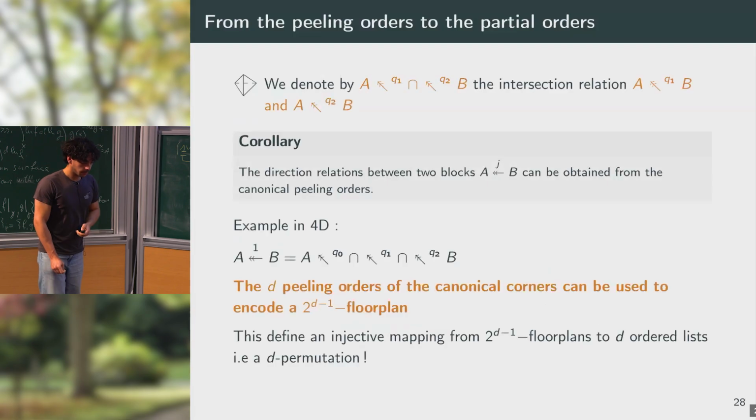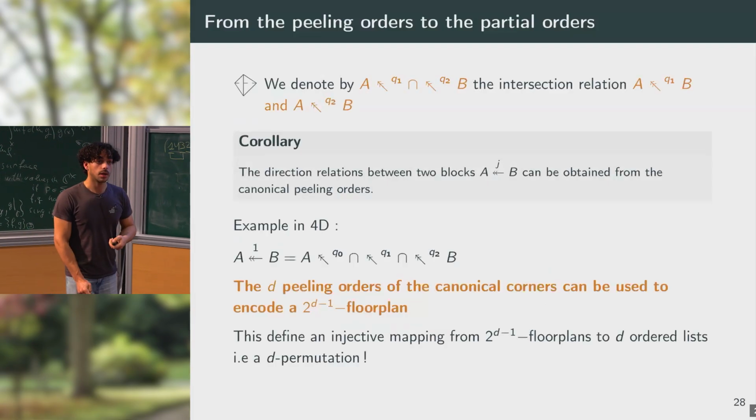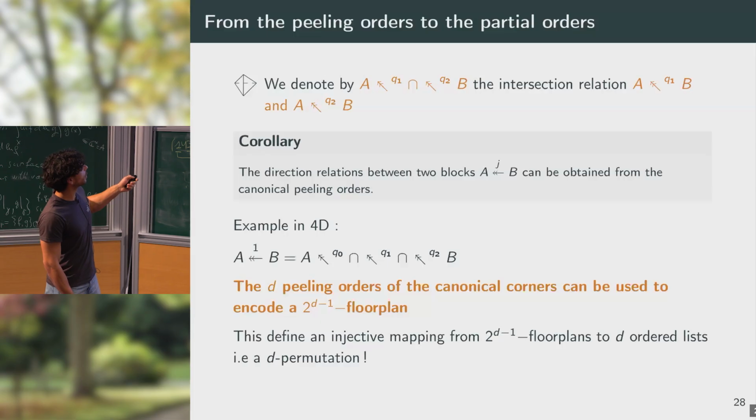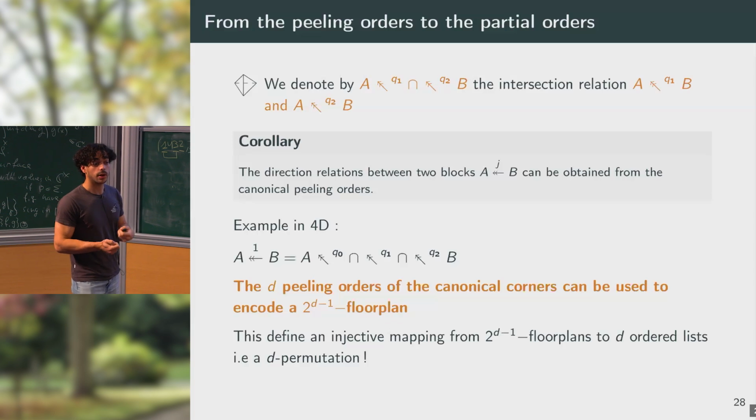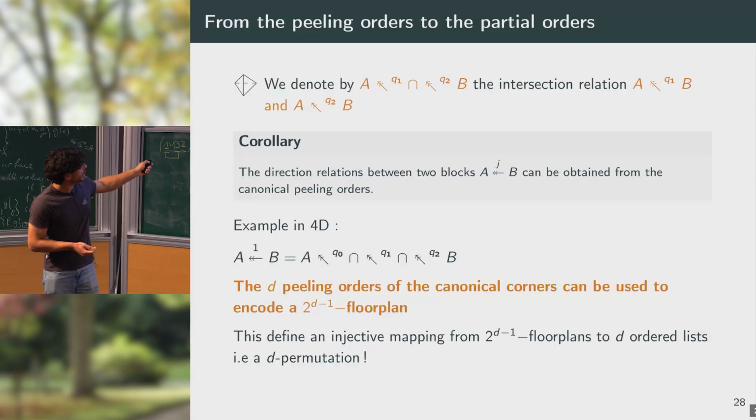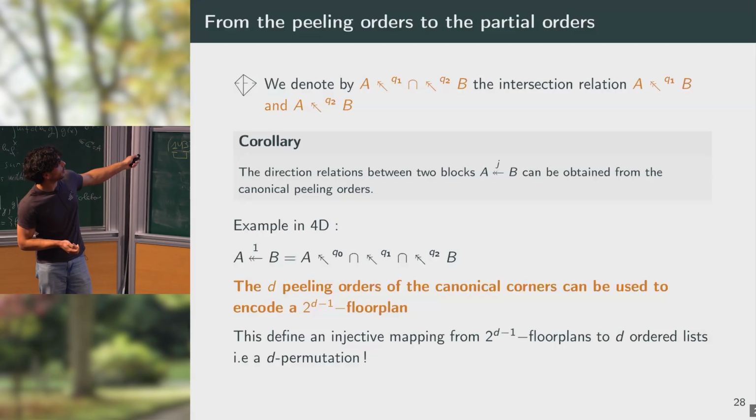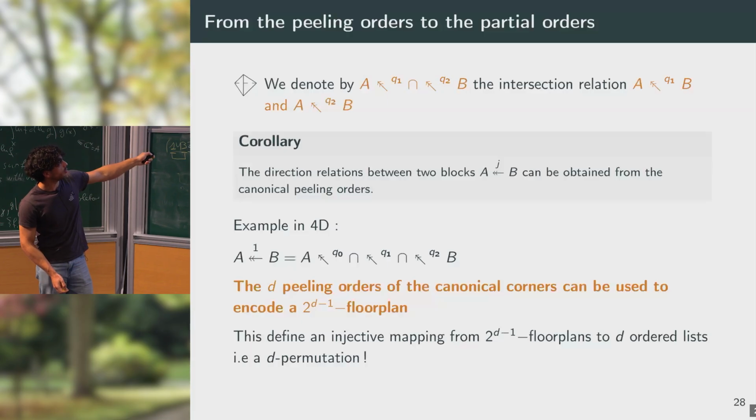So then you can prove that if you have those peeling orders, if you know for two blocks the relation in the peeling order of the two blocks, you can reconstruct the direction relation between the two blocks. So you can see it. For example, if I have A which is to the left of B with respect to the axis 1, the only possibility is that A comes before B with respect to all of the peeling orders.